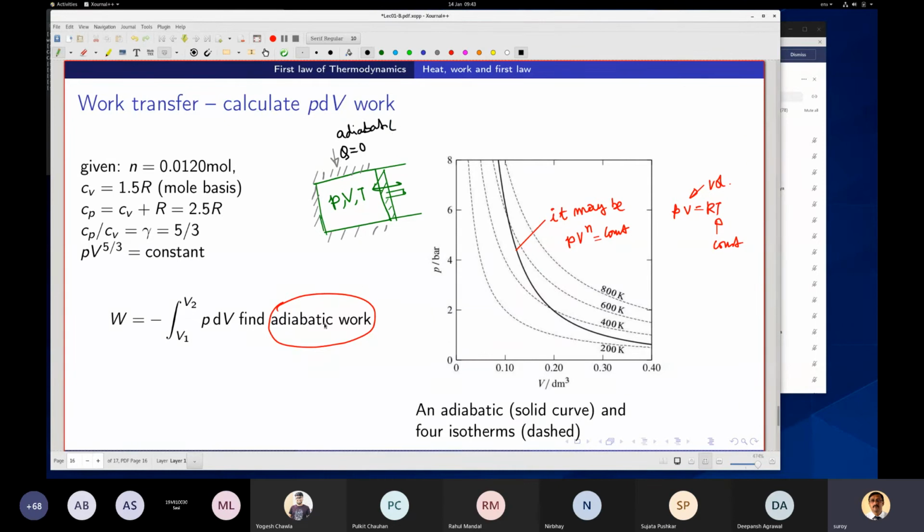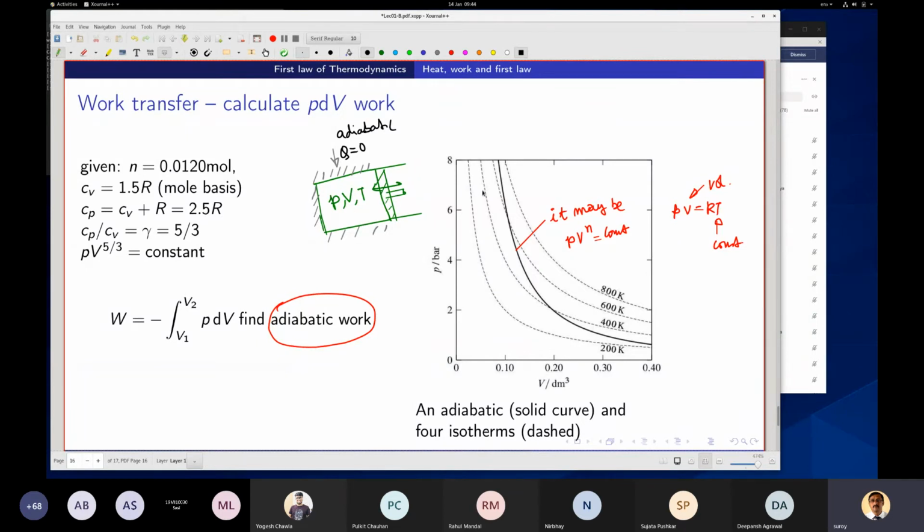I will show you later on when you have adiabatic expansion, it follows a polytropic process, right? So in that case also you can calculate the work done, the expansion work. Once the PV path is defined, and it is quasi-static, it is not so fast.